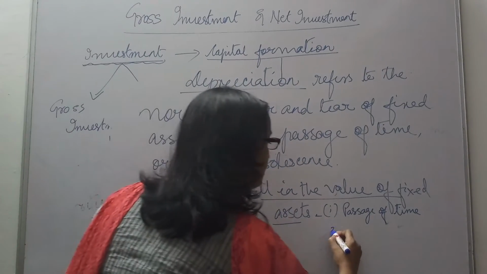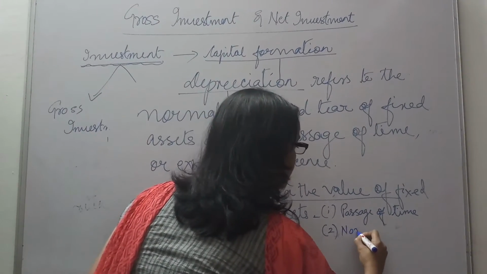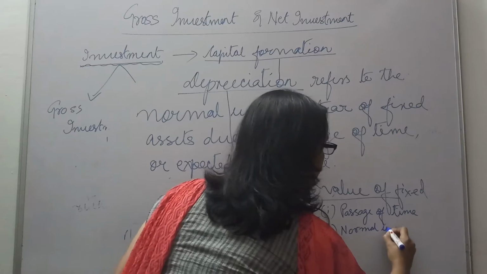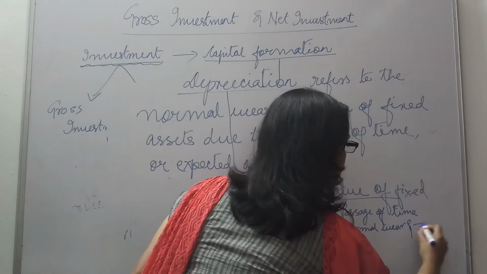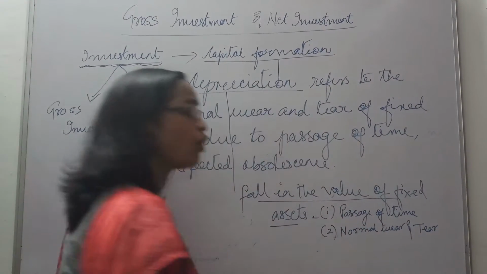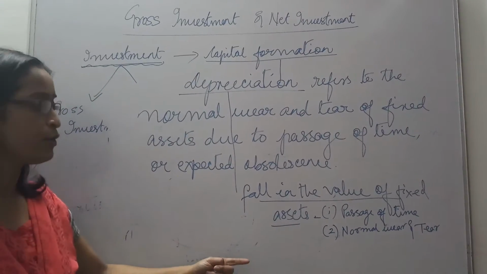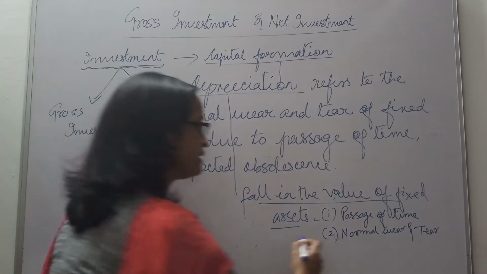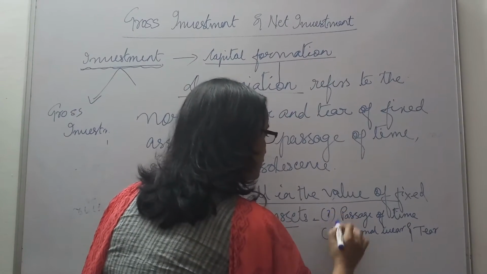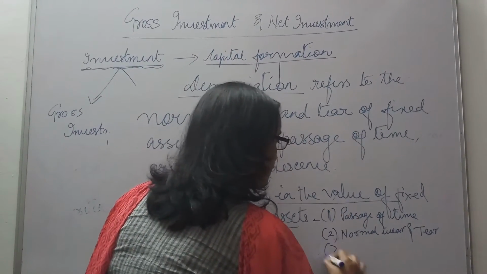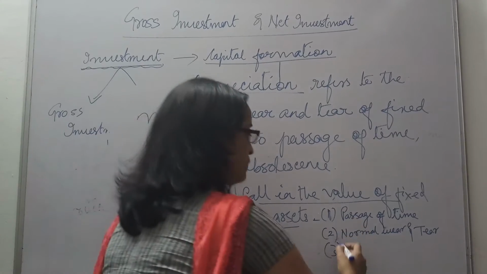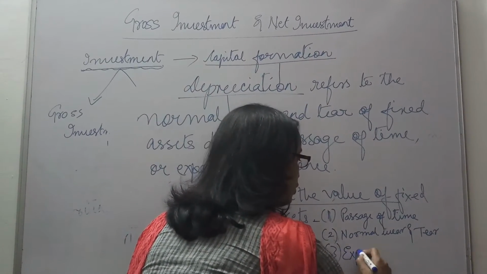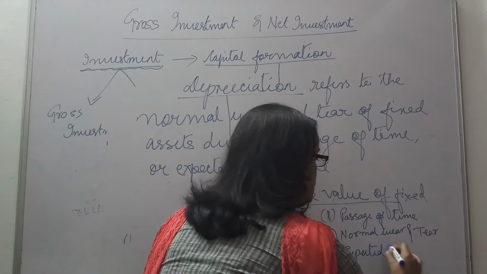Secondly, normal wear and tear. Why normal wear and tear? Continuous use, overuse. It needs some maintenance. And thirdly, why is it happening? Because maybe we have to change it because of expected obsolescence.